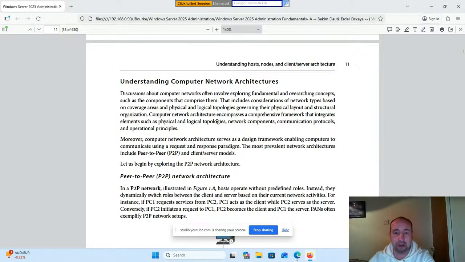Computer network architecture encompasses a comprehensive framework that integrates elements such as physical and logical topologies, network components, communication protocols, and operational principles. Moreover, computer network architecture serves as a design framework enabling computers to communicate using a request and response paradigm. The most prevalent network architectures include peer-to-peer and client-server models. So let us begin by exploring the P2P network architecture.